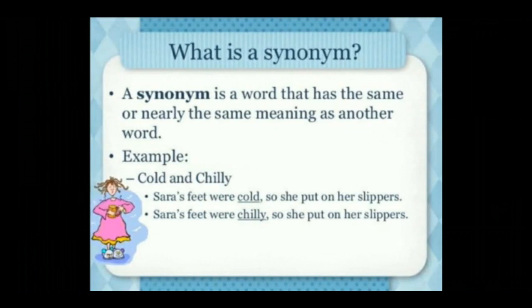You can also understand a synonym as a word or expression which depicts a meaning similar to that of another word or expression. Here in the example you can see two words, cold and chilly. Both words can be used in each other's place.